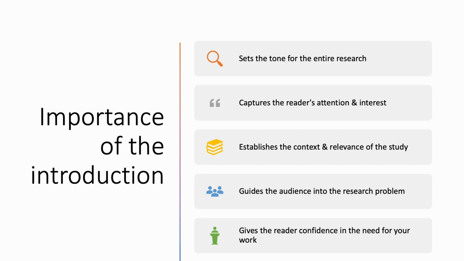Is it only a local study? Is it international? What are we including and what aren't we including? The idea here is to guide the audience into what is your research problem. You've been working on this for many years and you clearly understand why there's a problem here, what the gaps are. You've looked at the literature, so you have a very good understanding of why you're doing the research, but the reader doesn't know that. So you need to tell your audience or let them know why you're actually doing this work to help them or to encourage them to read your work.